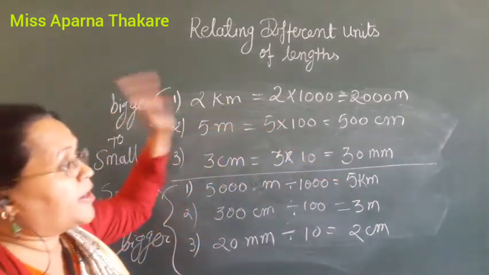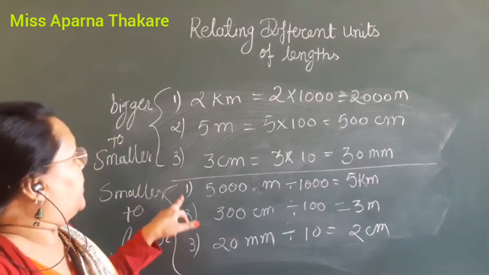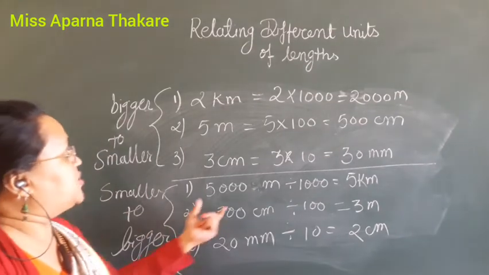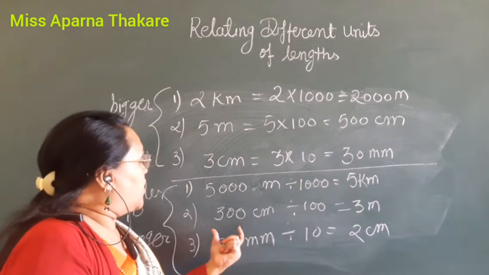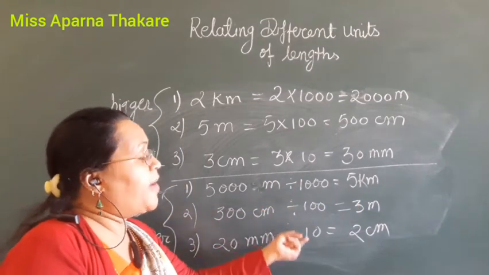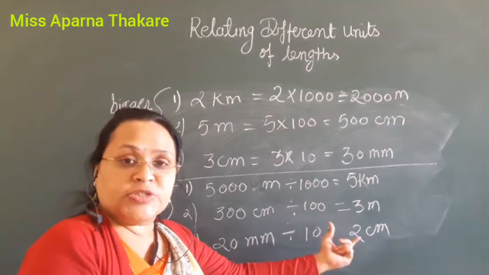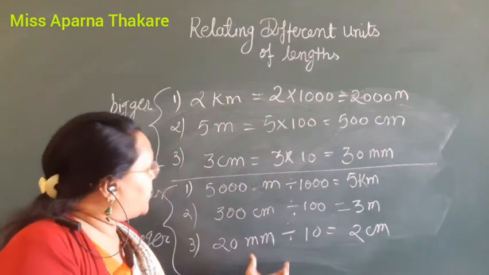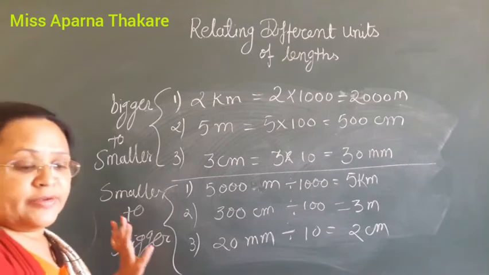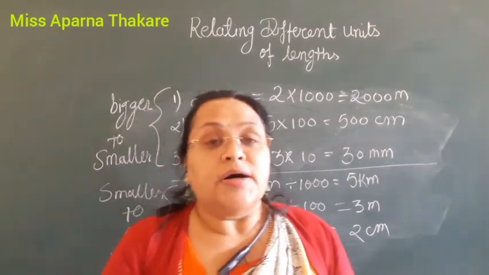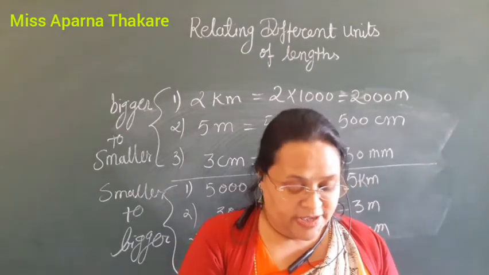When we are going bigger to smaller, that time we have to do multiplication. And second is given smaller to bigger is 5,000 meter. It is divided by 1,000 is 5 kilometer. 300 centimeter is divided by 100 is 3 meter. And 20 millimeter is divided by 10 is 2 centimeter. It means that we are doing here division for smaller to bigger. Got this? Again, that blue color is given bigger to small, multiply, and small to big, it is divide.